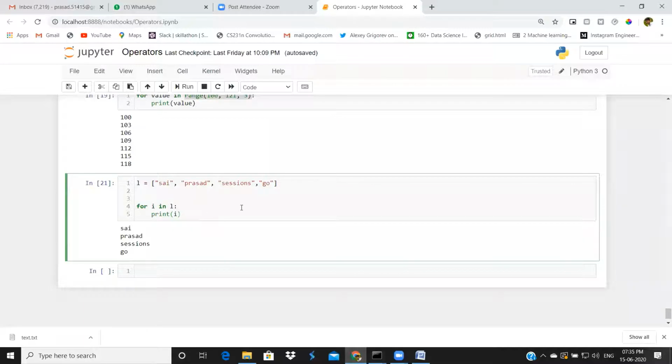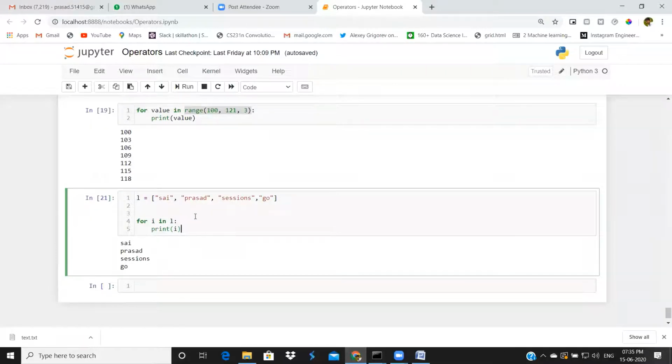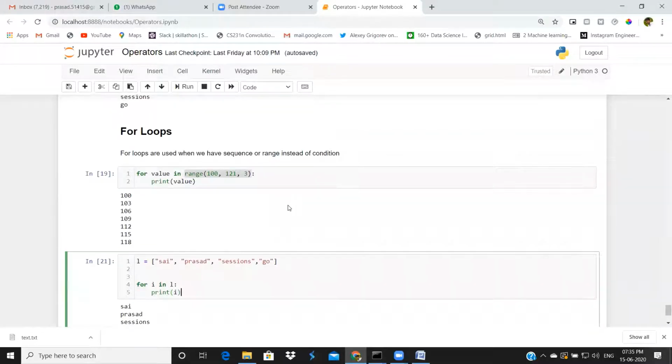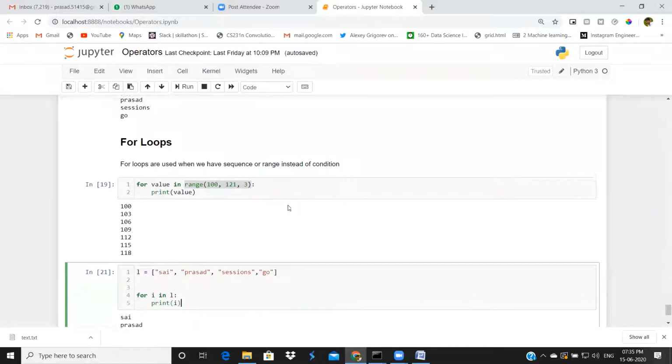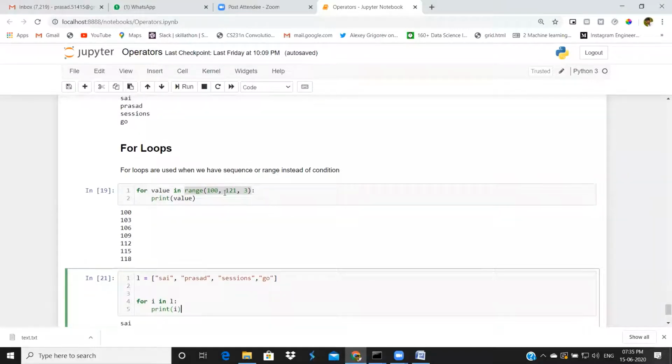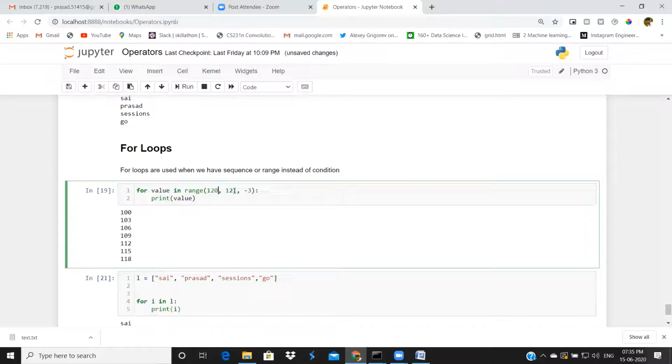I hope I'm clear with this for loop syntax. If you have any doubt, let me know. Suppose in a for loop, if we want to take numbers in reverse order, here I will give -3, 120, 100.